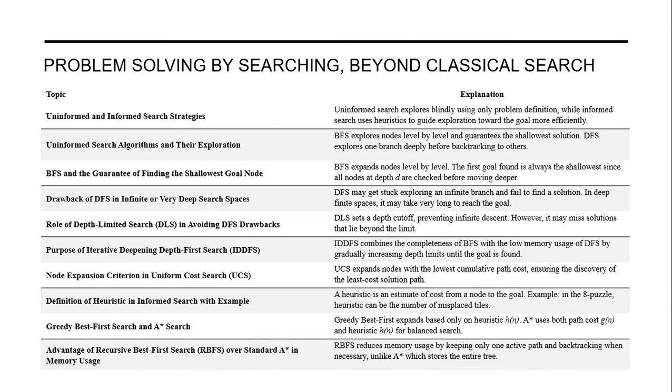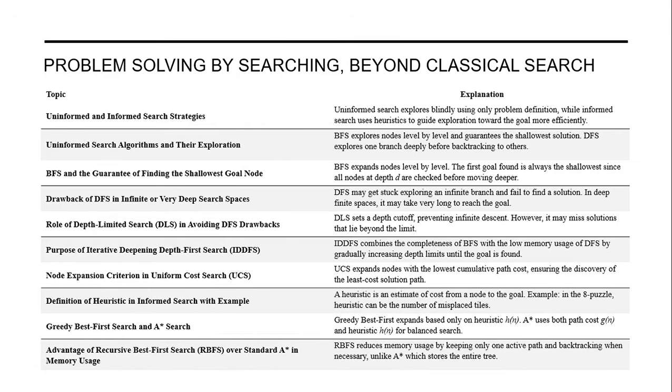There is a limitation for DFS, so that's why there is one more algorithm, that is depth limited search. Depth limited search sets a depth cutoff, preventing infinite descent. However, it may miss solutions that lie beyond the limit. So that's the reason we have the next algorithm, iterative deepening depth first search, which combines the completeness of BFS with the low memory usage of DFS by gradually increasing the depth limit until the goal is found.